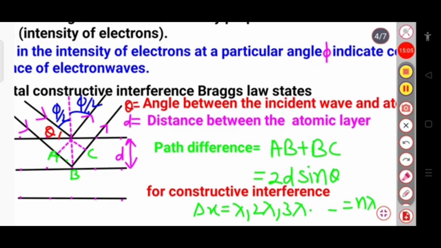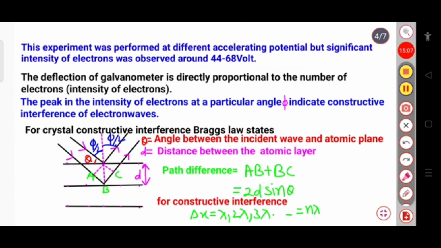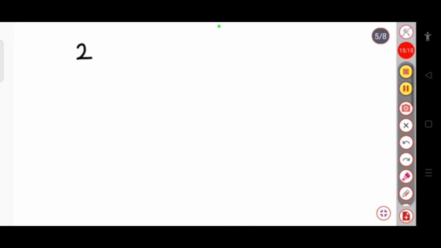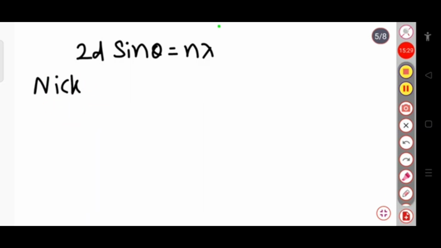Now if I compare this path difference with n lambda, then we get 2d sin theta equal to n lambda. Is that clear? Let me write 2d sin theta equal to n lambda. This 2d sin theta equal to n lambda is nothing but Bragg's law.